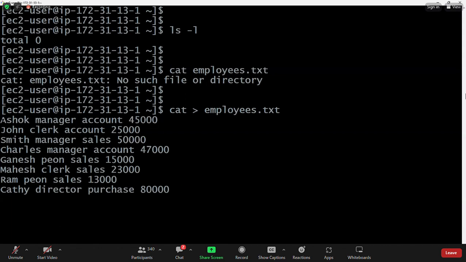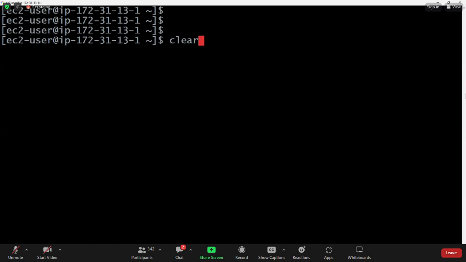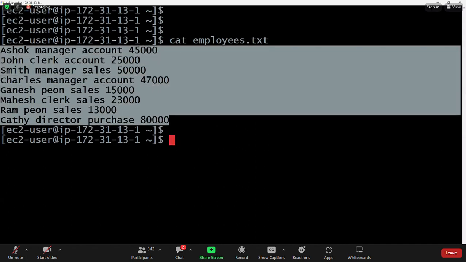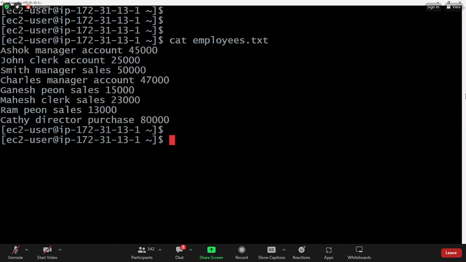So can I say this data is structured data now? Employee name is available, employee department is available, employee role is available, and employee salary is also available. Name, designation, department, salary. Like this, there are several employees available. Now I want to process this data based on some pattern.